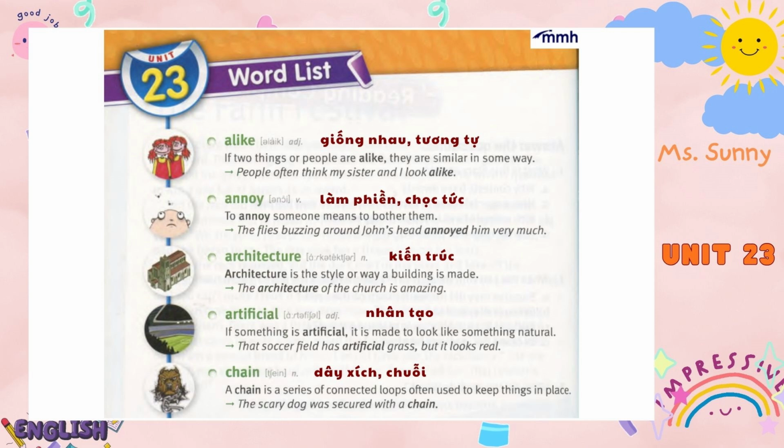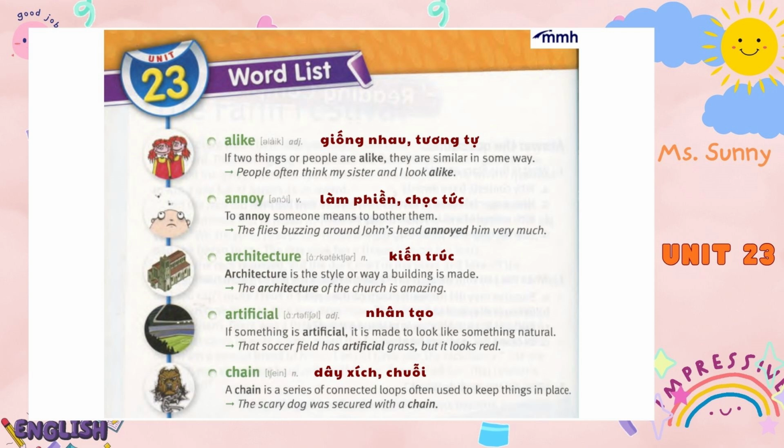Architecture. Architecture is the style or way a building is made. The architecture of the church is amazing. Artificial. If something is artificial, it is made to look like something natural. That soccer field has artificial grass, but it looks real.